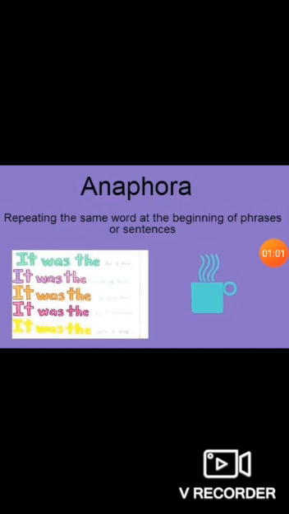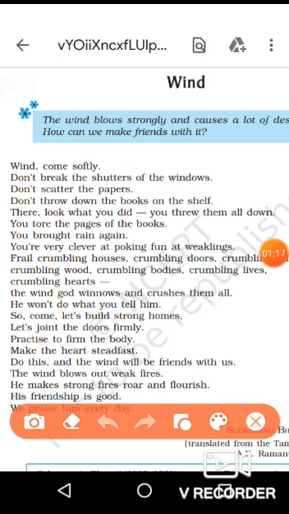A very prominent literary device is anaphora. Anaphora is when a particular word is repeated at the start of two or more consecutive lines, like all these three lines, lines 2, 3 and 4, which begin with the word don't.